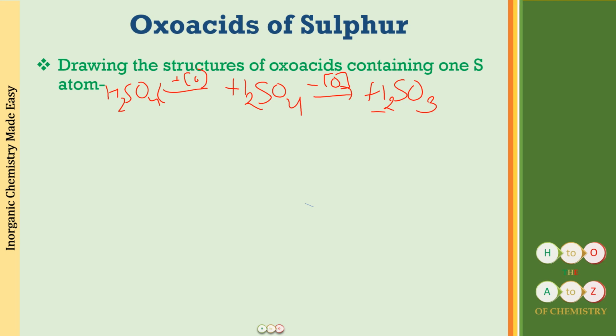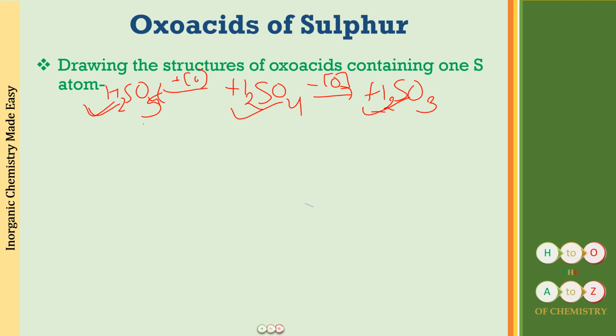We are going to draw just three structures: sulfurous acid, sulfuric acid and peroxomonosulfuric acid. This is called peroxomonosulfuric acid because of the presence of the peroxy linkage. And you can confirm that by the oxidation state of the sulfur also.